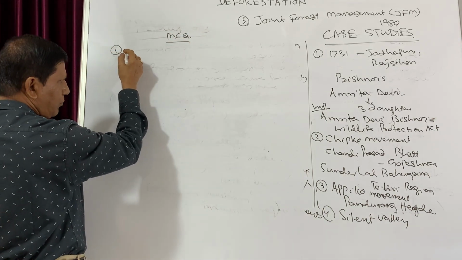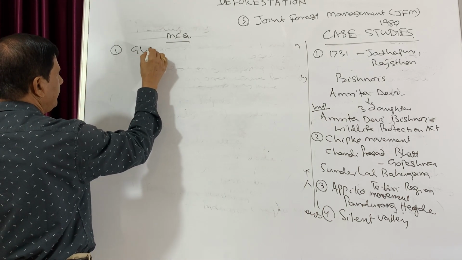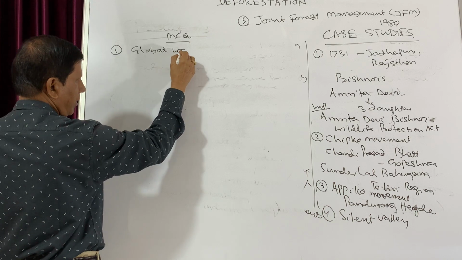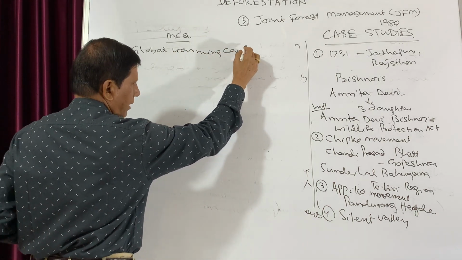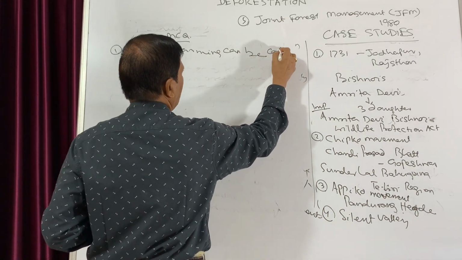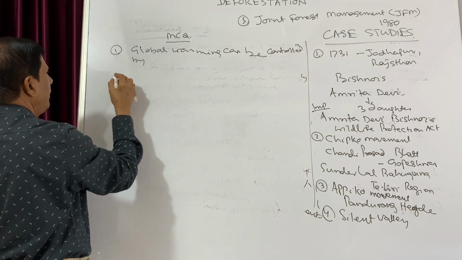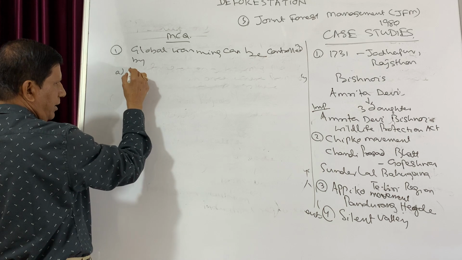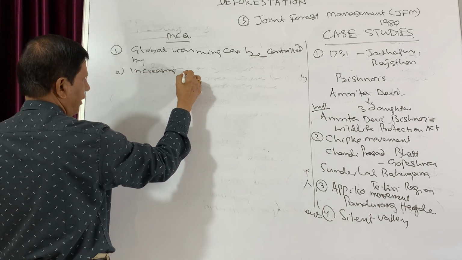One question is: global warming can be controlled by, first choice, increasing deforestation.